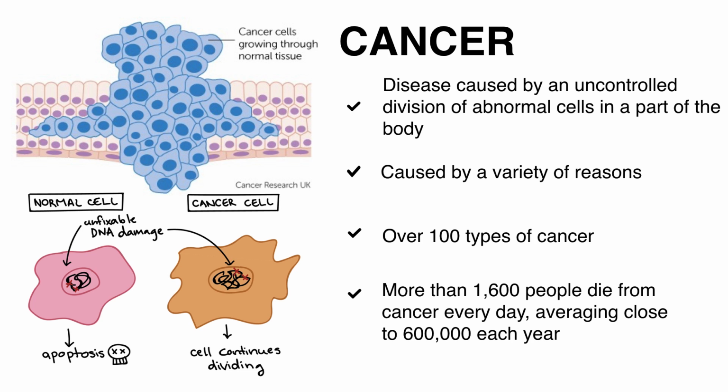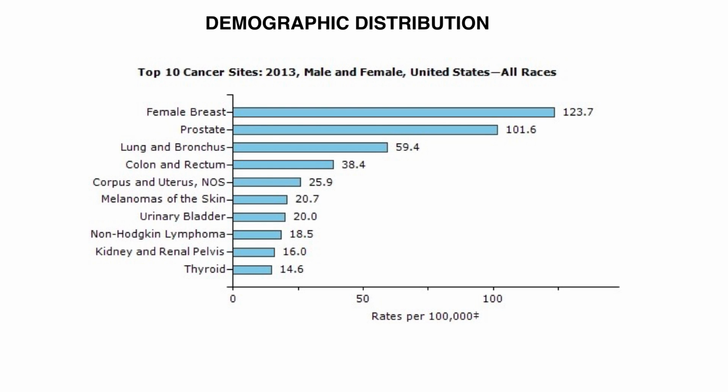There are over 100 types of cancers, but the most common types frequently found in the United States are breast, prostate, lung, colon, melanomas of the skin, bladder, lymphoma, kidney, and thyroid. More than 1,600 people die from cancer every day, averaging close to 600,000 each year. This chart shows the demographics of the top cancers that affect both males and females of all races in the United States.